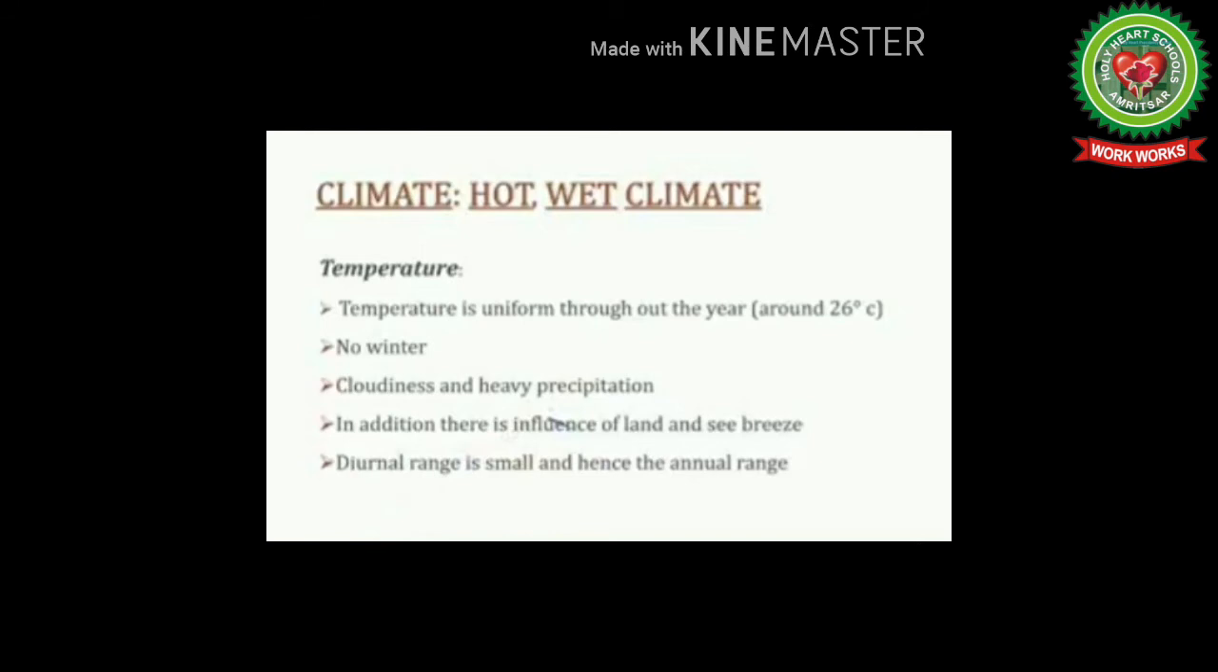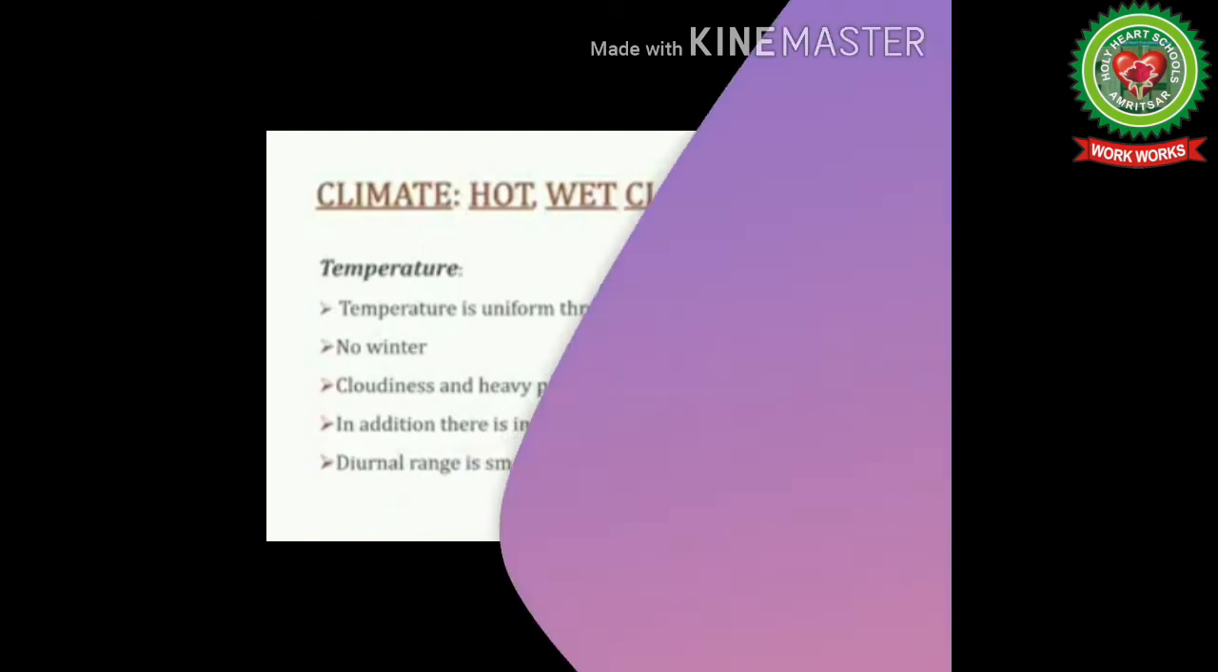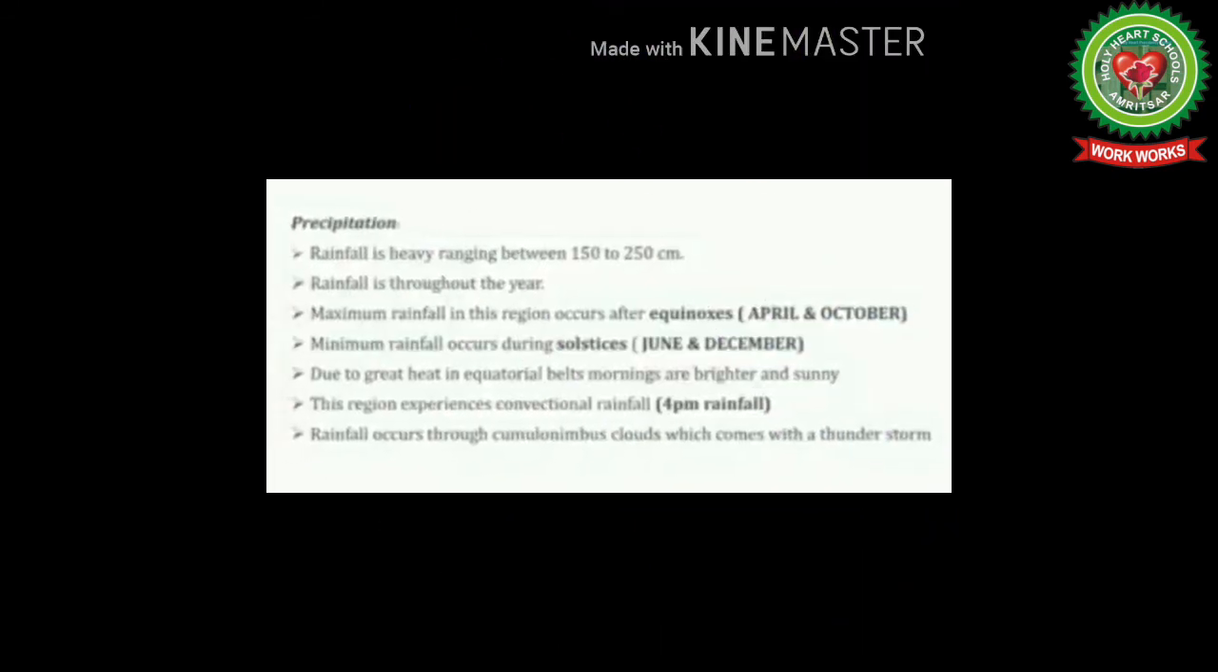And if we are talking about rainfall, the equatorial region is characterized by very heavy rainfall throughout the year. The rainfall amount received in this region is between 150 and 350 centimeter. The mean annual rainfall is over 250 centimeter. Rainfall is well distributed throughout the year. The rainfall is mainly of convectional type which occurs every afternoon accompanied by thunder and lightning. It is known as 4 o'clock rainfall.